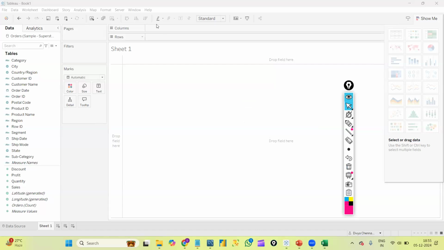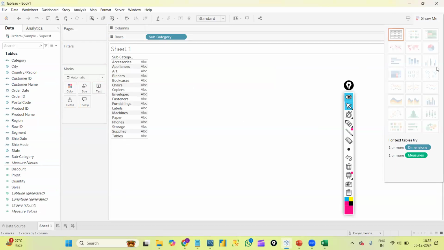Here we have something called rows and columns. We need to just use these dimensions and measures in rows and columns, then we can create graphs. For example, let me create subcategory wise sales. In the traditional way, I can drag subcategory into the rows part. By default, all the graphs will be disabled. Once we select any data, only the related graphs will be enabled for us. If I keep the cursor on a graph at the bottom, it will show me the graph name and the prerequisites to create the graph.